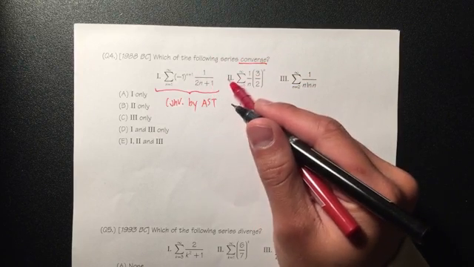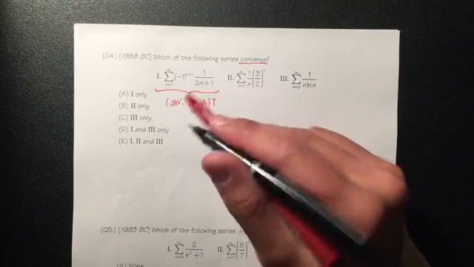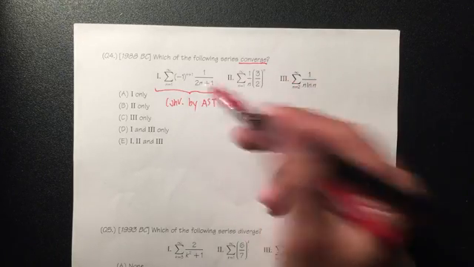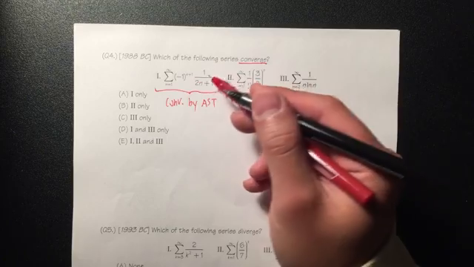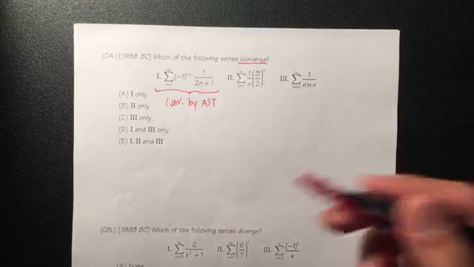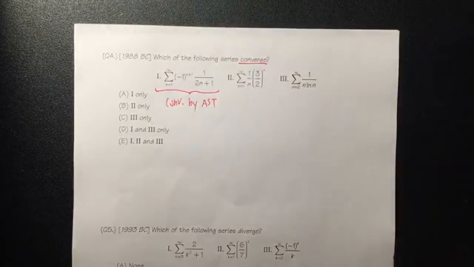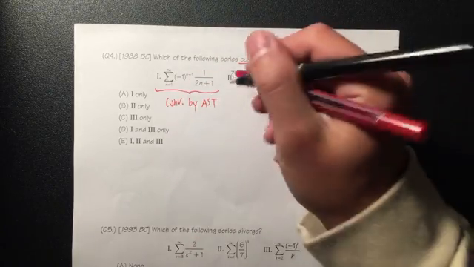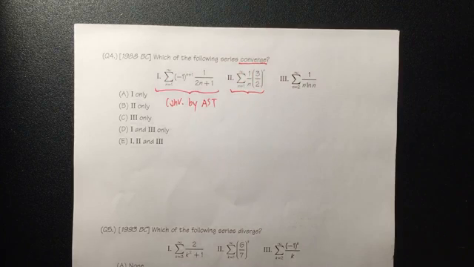This goes to 0 when n goes to infinity, because the bottom goes to infinity. And this is always decreasing. You can also try it out. So we can use the alternating series test for number 1, and it converges. So 1 is correct. And now for number 2, converge or diverge.